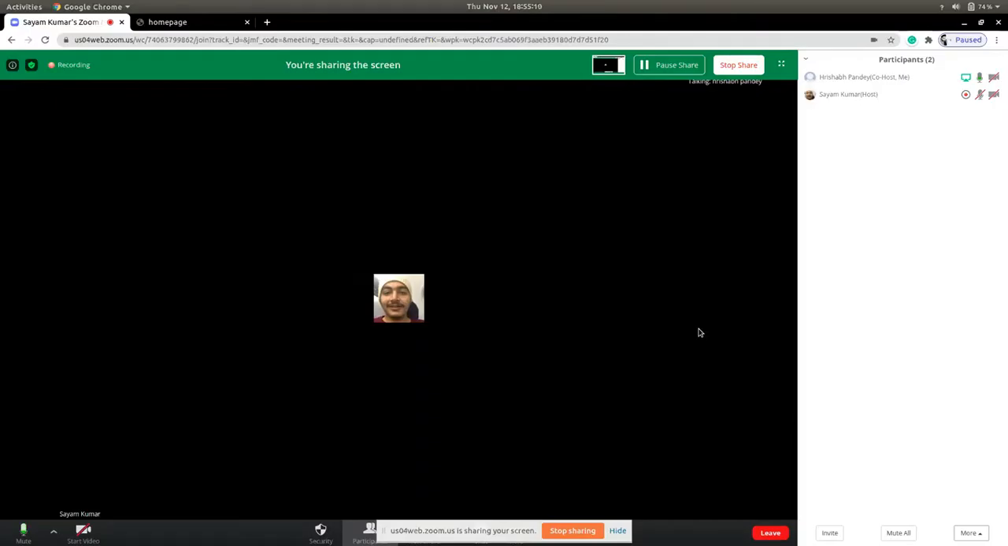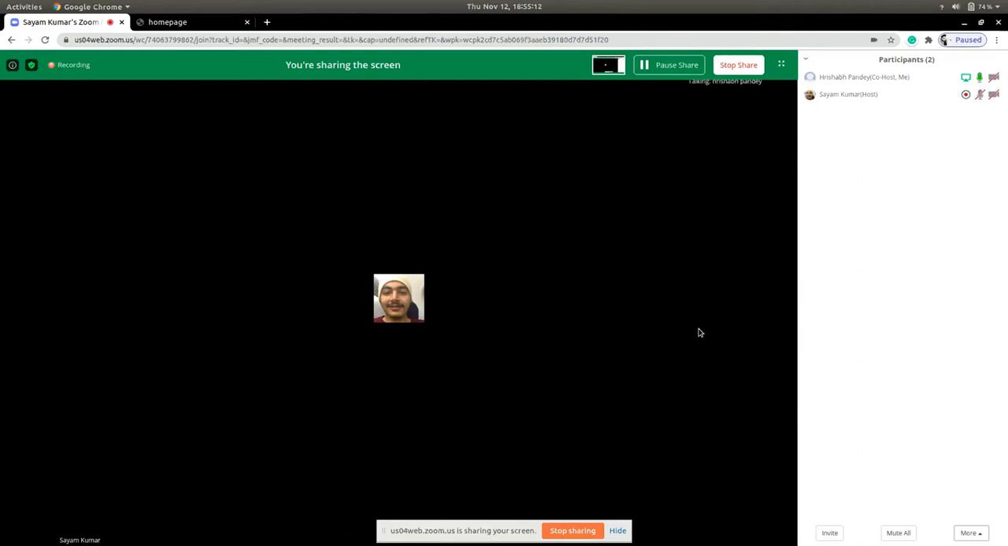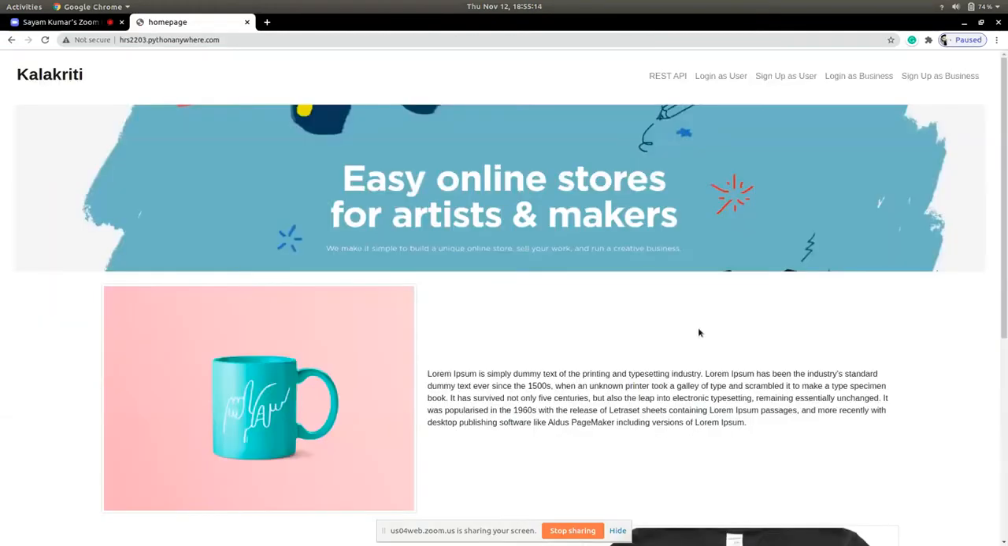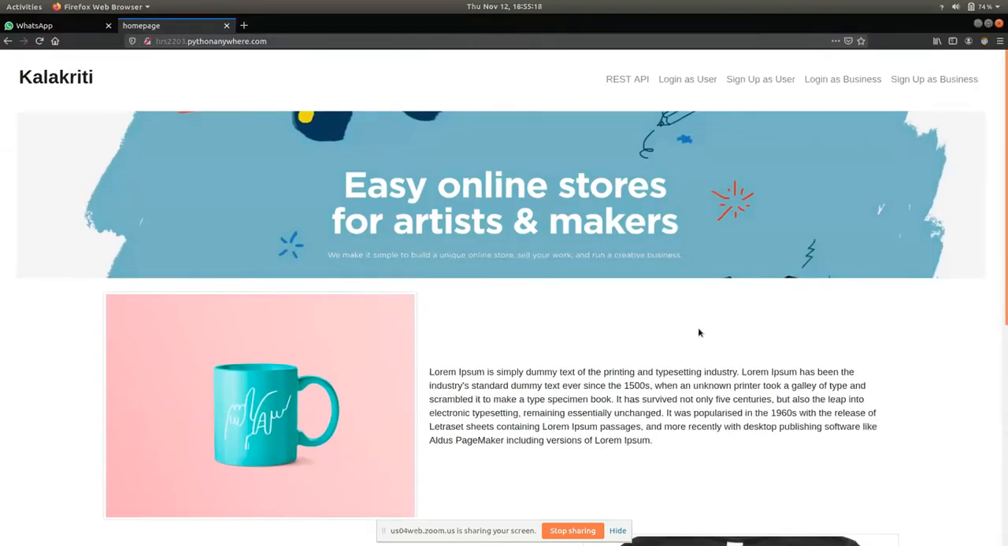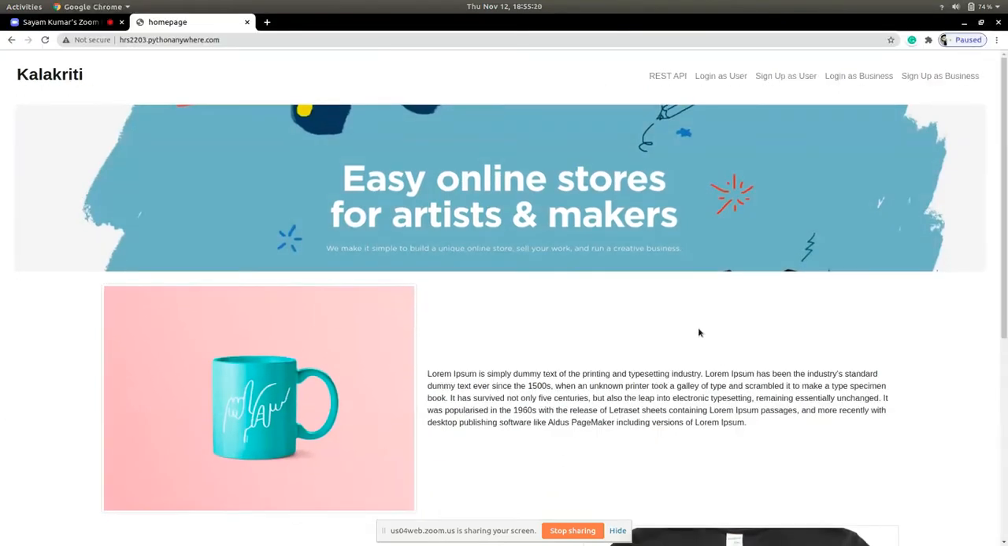Now I have shared my screen, and I have two tabs open in front of me. This one is a Chrome running our website. This one is a Firefox running our website. We also have our website hosted on this particular URL, hrs2203.pythonanywhere.com. If you desire, you can log in and have a look yourself. The reason for having it open in two browsers is that we want to demonstrate both the perspective of a user as well as the perspective of a business.